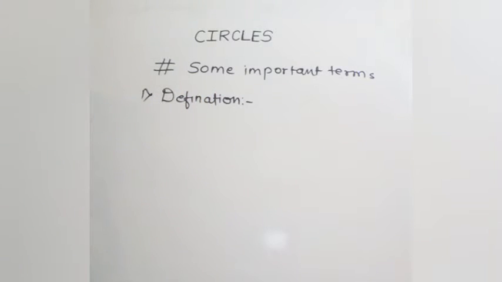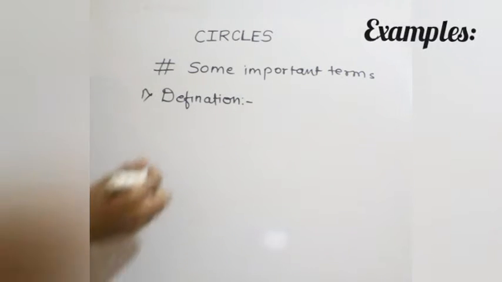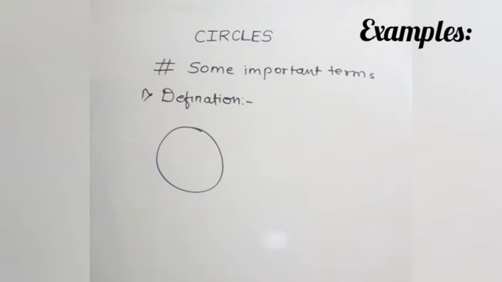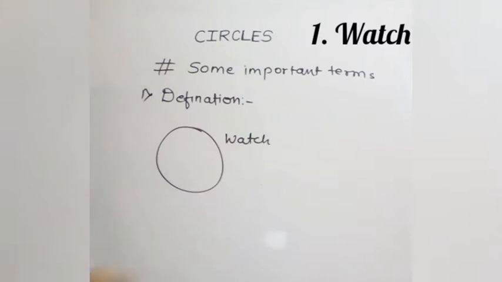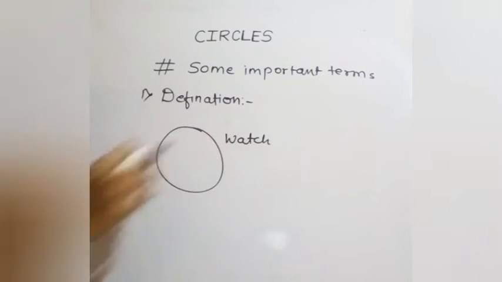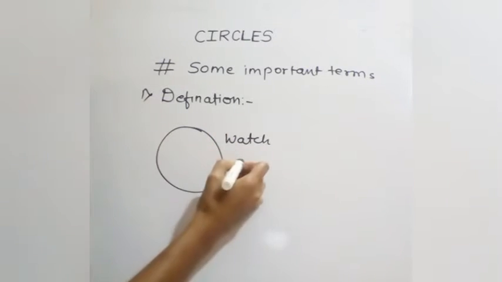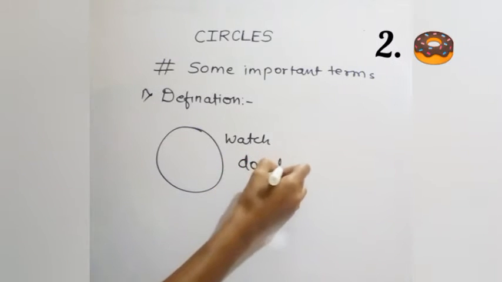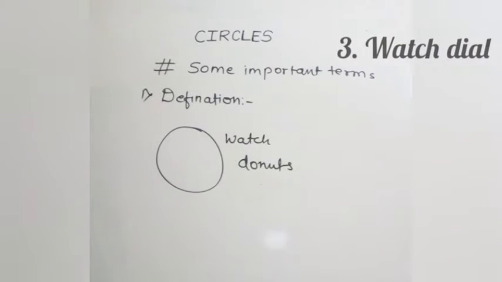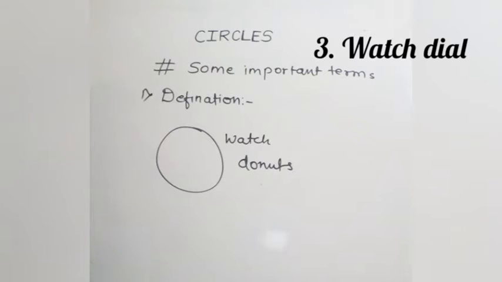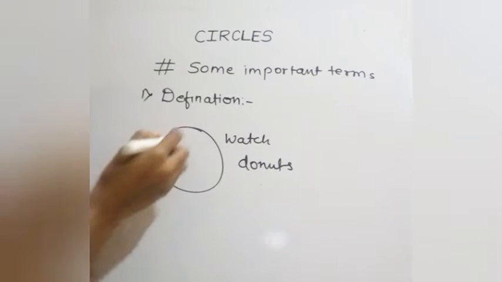So what is the definition of circle? What does it mean by circle? So circle, we can say, is everything that is in a round shape. That may be a watch. We all know the wall watch, that is one of the examples of circle. Donuts are also an example of circle. The watch dial. Many things that come in a round shape in our day-to-day life are nothing but circles.